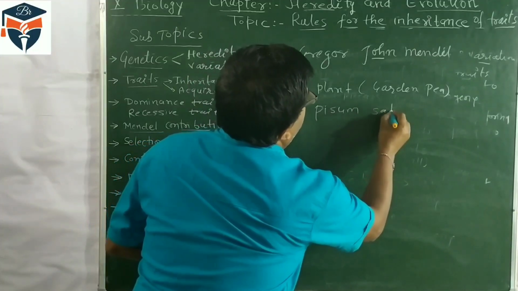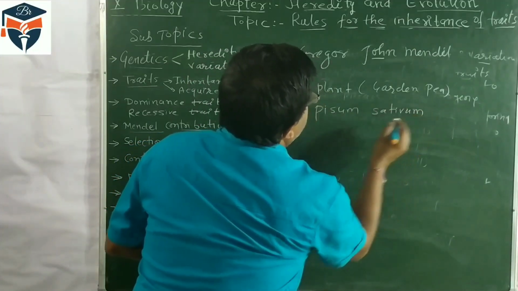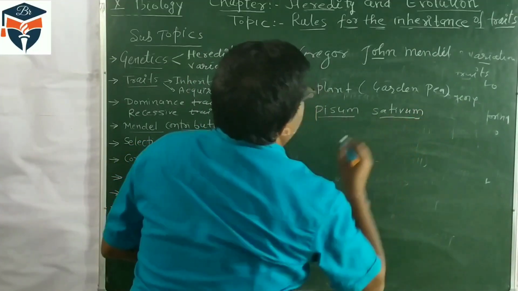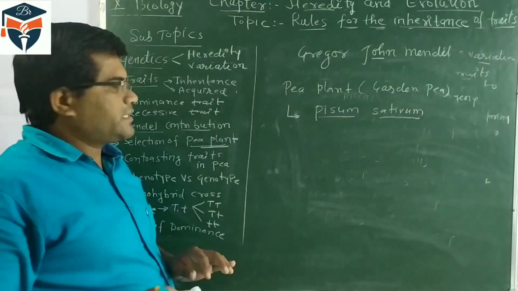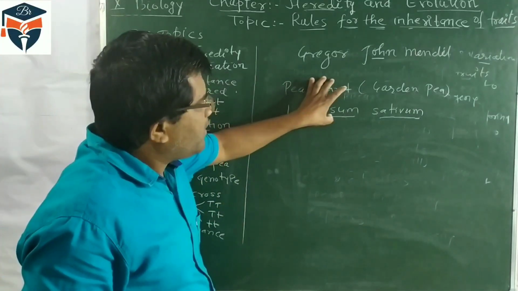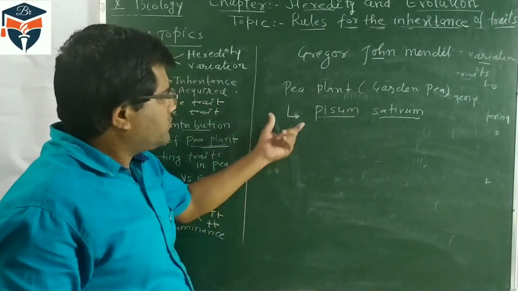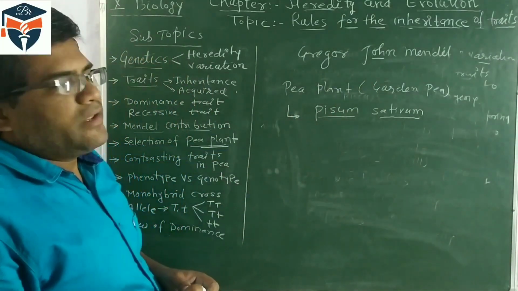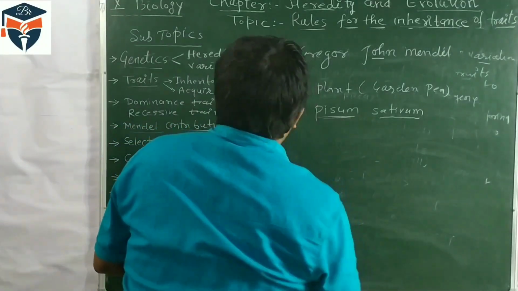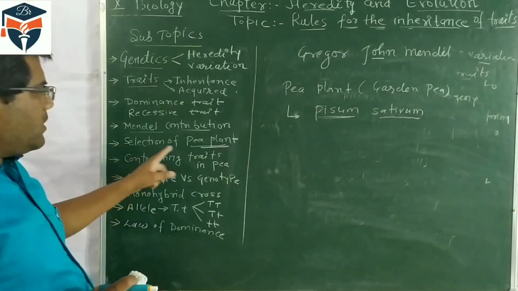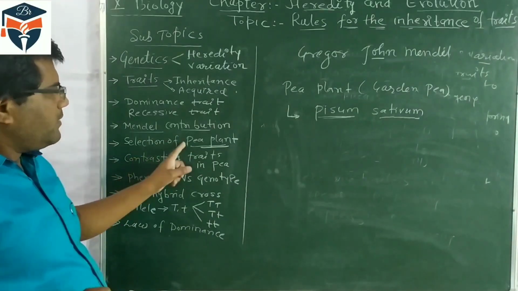So biological name, or you can say botanical name, of the pea plant is Pisum sativum. So he conducted many experiments on